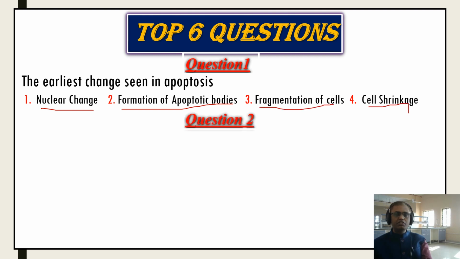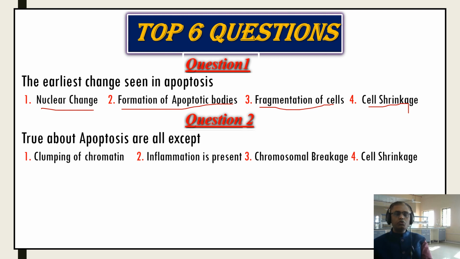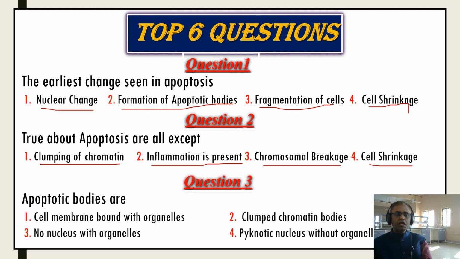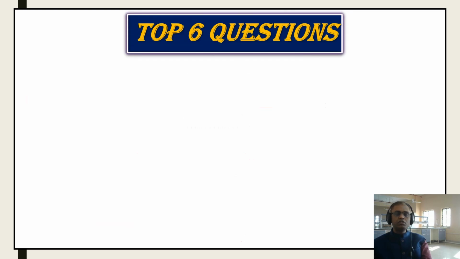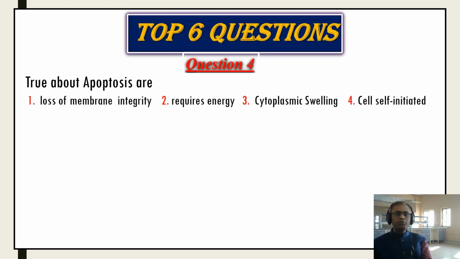Number 4, cell shrinkage. Question number 2: the true statements about apoptosis are all except: clumping of chromatin, inflammation is present, chromosomal breakage, cell shrinkage. Question number 3: apoptotic bodies are cell membrane bound with organelles, clumped chromatin bodies, no nucleus with organelles, pyknotic nucleus without organelles. Question number 4: true about apoptosis are loss of membrane integrity, require energy, cytoplasmic swelling, cell self-initiated.